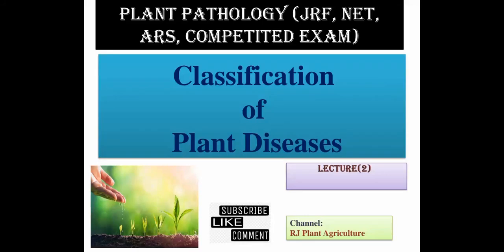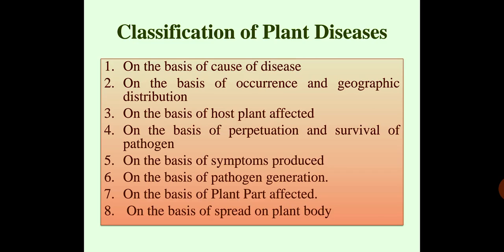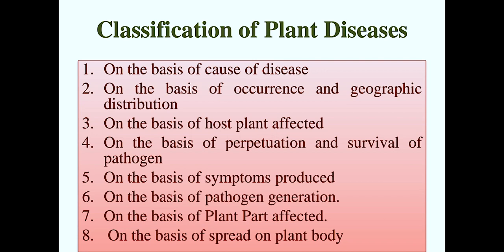Good morning guys, this is my second lecture, classification of plant diseases. There are 8 classifications. First one on the basis of cause of diseases, second one on the basis of occurrence and geographical distribution, third one on the basis of host plant affected, fourth one on the basis of perpetuation and survival of pathogen, fifth one on the basis of symptoms produced, sixth one on the basis of pathogen generation, seventh one on the basis of plant part affected, and last one on the basis of spread on plant body.